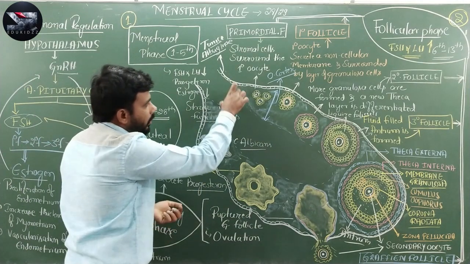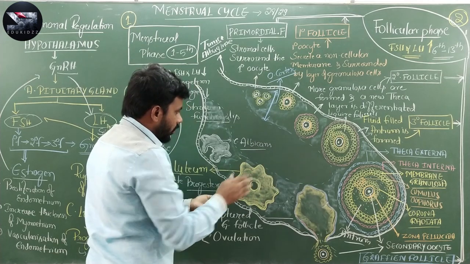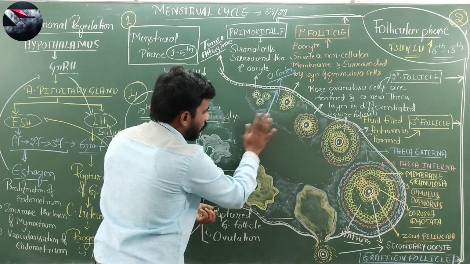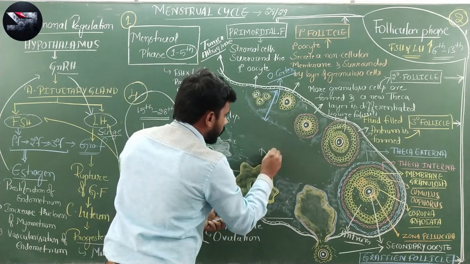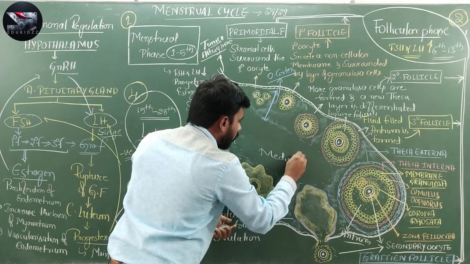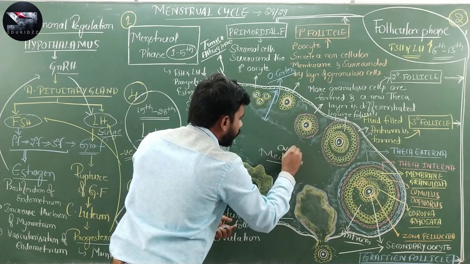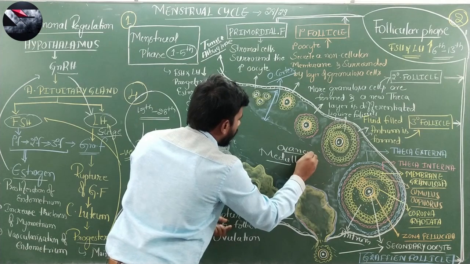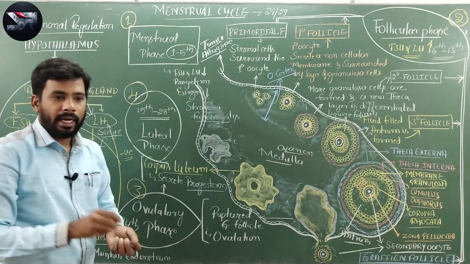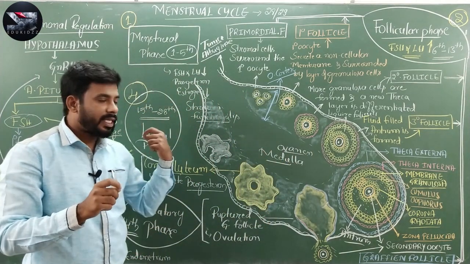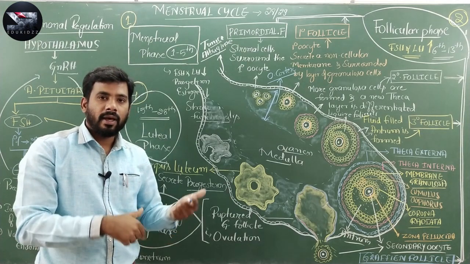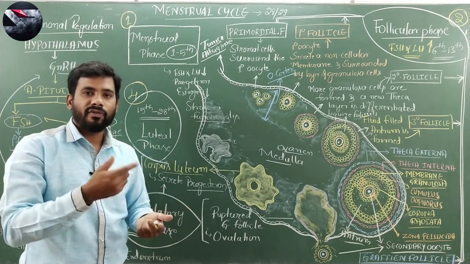Whereas the inner region of the ovary is called the ovarian medulla. This ovarian medulla is richly supplied with blood vessels, lymph vessels as well as nerve fibers.